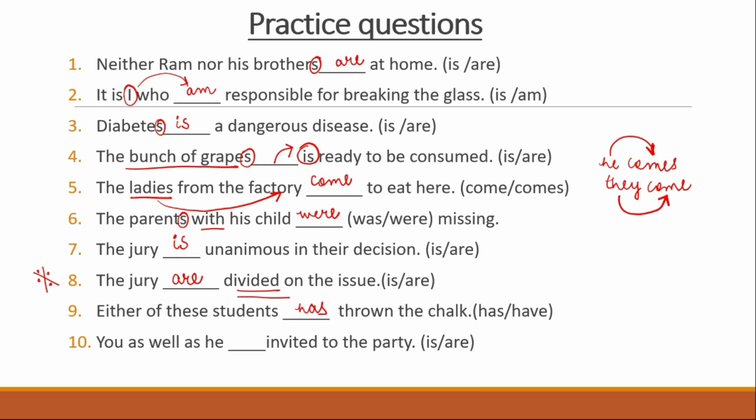You as well as he dash invited to the party. So when as well as is used and both are singular, so it will be singular. So you as well as he is invited to the party.